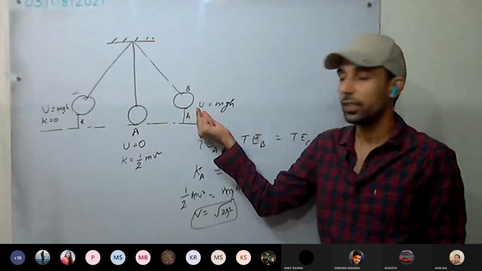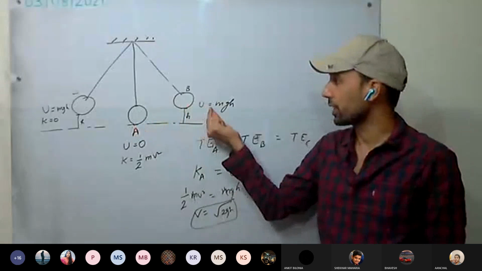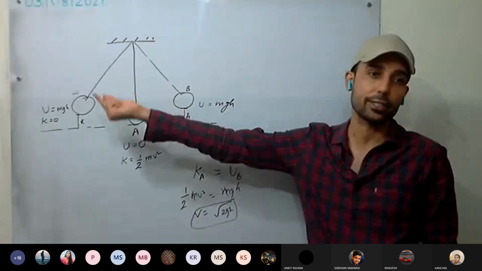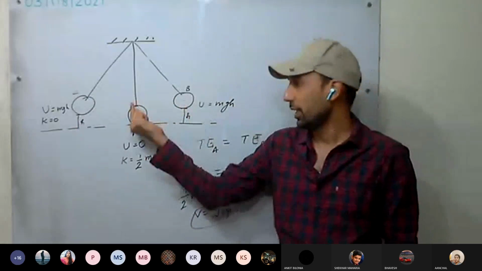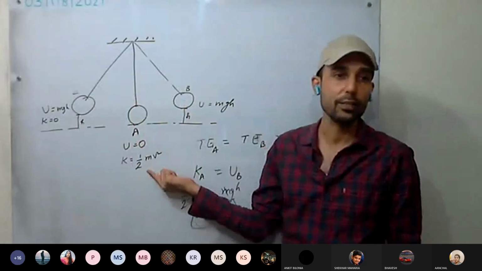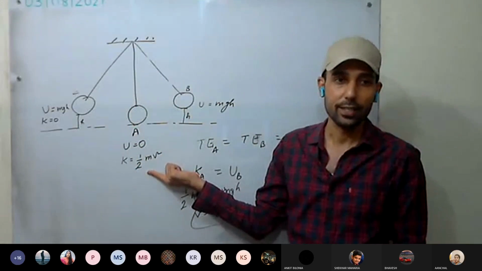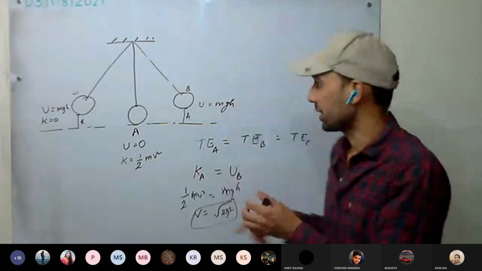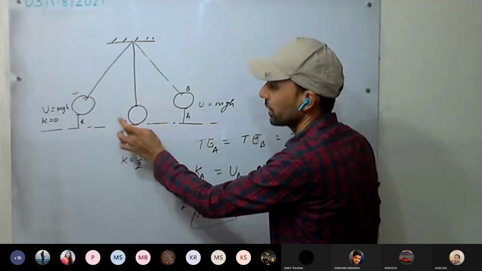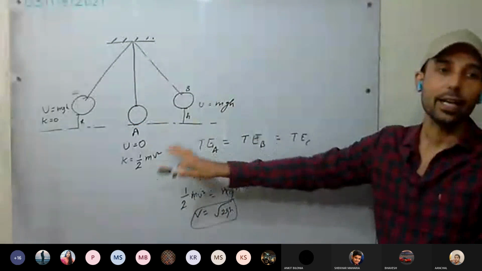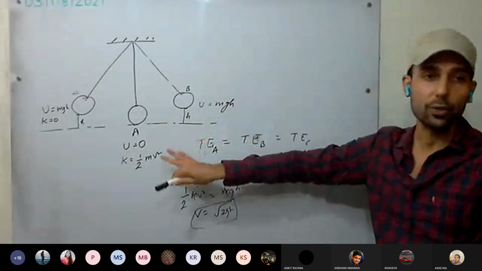That is, all the kinetic energy has been converted into potential energy at the extreme position. So at the extreme position, the bob will have the potential energy. In the mean position, the bob will have only the kinetic energy. This is clear. So we can equate the energies. The total energy at this position remains equal to this one, equal to this one. So we can calculate any of the unknown parameters.